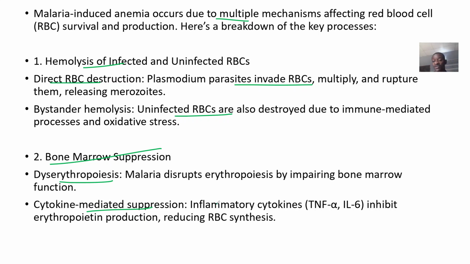Tumor necrosis factor alpha, interleukin 6. So it usually inhibits production of red blood cells.